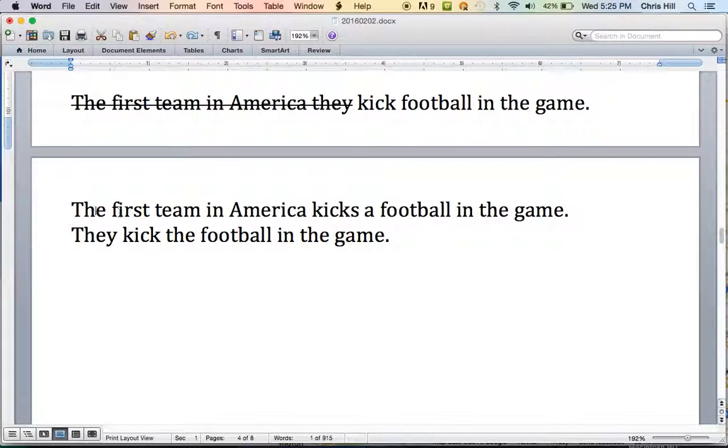Another way we can change it is the first team in America kicks a football in the game. That's a possible sentence. Or they kick the football in the game. These are all good sentences.